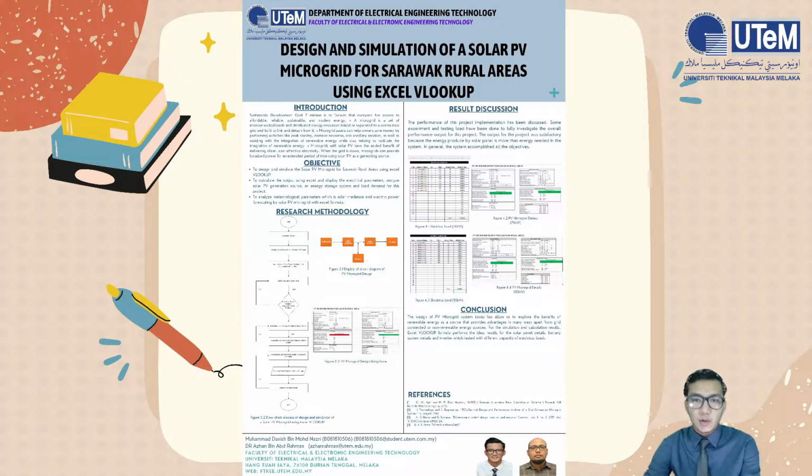Before that, the consumer needs to clarify the total electrical load of each household in the Excel sheet to calculate the size of PV panel needed. It is important to make sure the total solar power needed is lower than the total solar power produced by the system, with the total daily sunlight entered by the consumer.